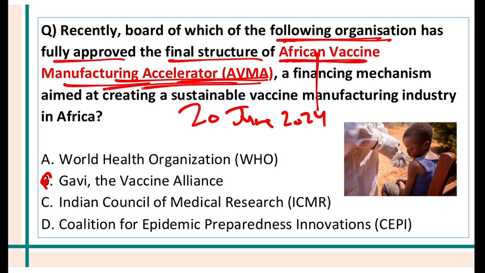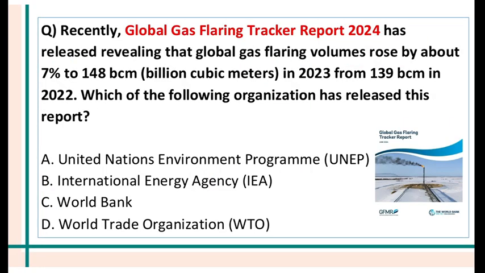And you know that Gavi is an international organization. It was created in the year 2000. It's a global vaccine alliance supported by many big organizations like WHO, UNICEF, World Bank, Bill and Melinda Gates Foundation. Gavi is headquartered in Geneva, and it makes sure that even the poorest countries of the world receive vaccines. Global Gas Flaring Tracker Report has been released by which organization? It has been released by the World Bank.